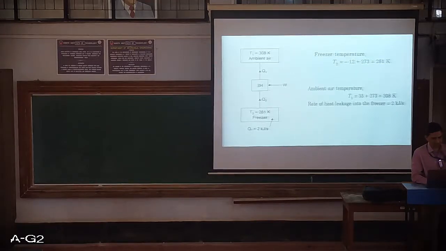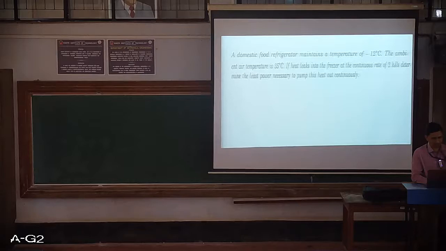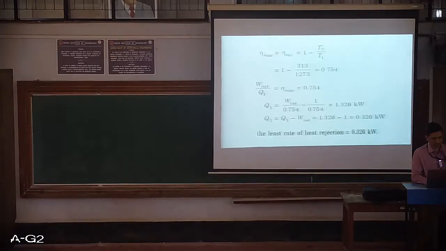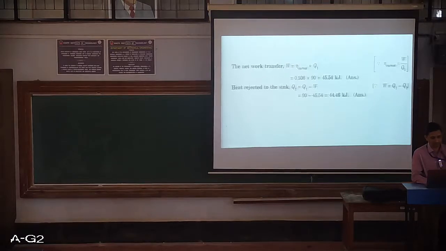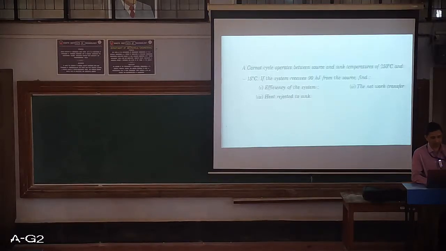So we have discussed one problem on reversible heat engine operating as a domestic food refrigerator. We have discussed one problem on cyclic heat engine wherein we found out the least rate of heat rejection when the efficiency is maximum. And we have discussed one problem which is quite simple in nature, only to calculate the efficiency, the net work transfer, and the heat rejected to the sink.